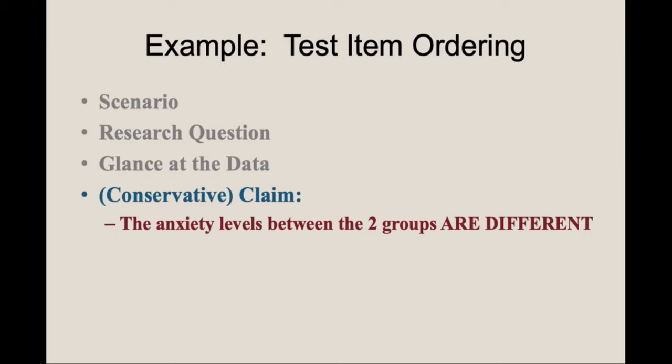So, one of the things that we could explore here is the idea of how many people think anxiety would be worse for the easy to hard group, and how many might think the anxiety would be higher for the questions going in the other direction from hard to easy. And the truth is, while individuals might pose a rationale, there are some people that simply wouldn't be sure. So this is part of the reason why the researchers might choose to go with the conservative approach. For this case, there probably is an argument justifying either direction. And even if the researchers had a specific direction in mind, that isn't researcher bias. That is just part of the scientific process.